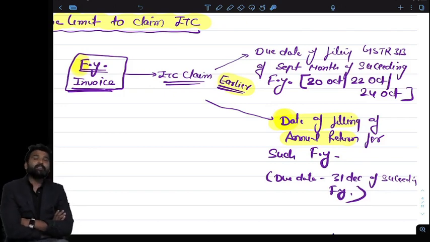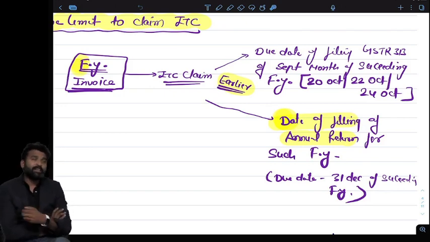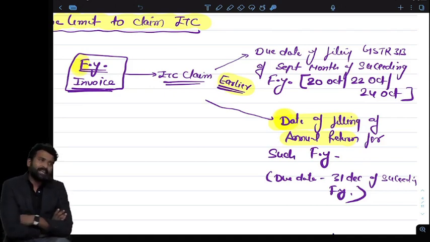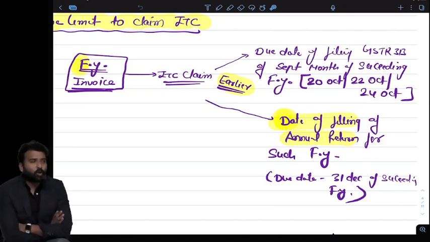Depends. The due date of annual return is 9 months, but maybe if the company is filing the annual return before September, they can file the return in August as well. So if they file the return in August, then after filing the annual return, you cannot claim any missing credit of the last financial year.